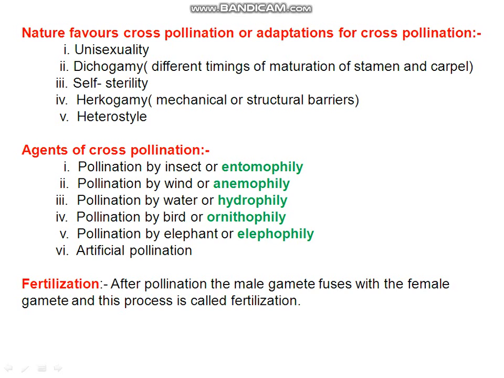You know what fertilization is? Fertilization means fusion of the male gamete, here the male gametes from pollen grains, with the female gametes, that means ova or ovum. After fertilization, what happens? Just go through the next slide.